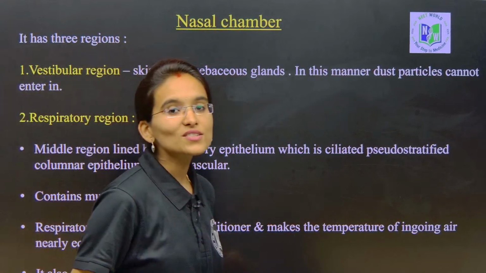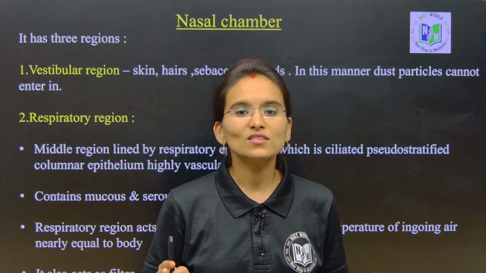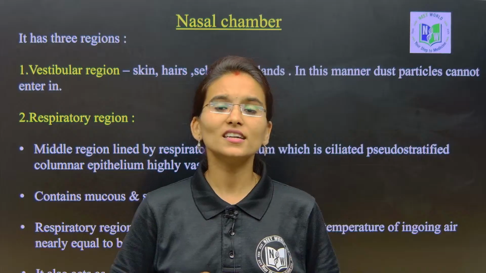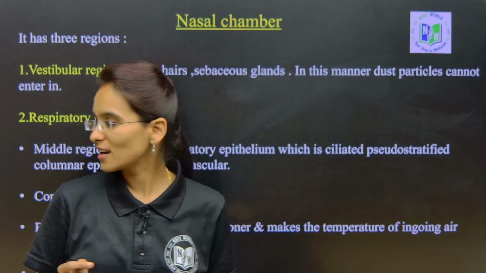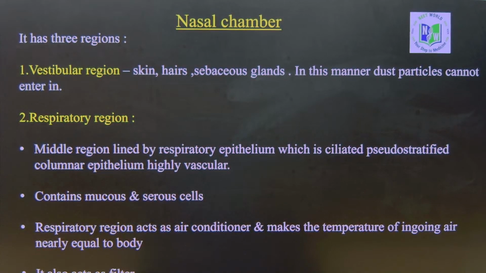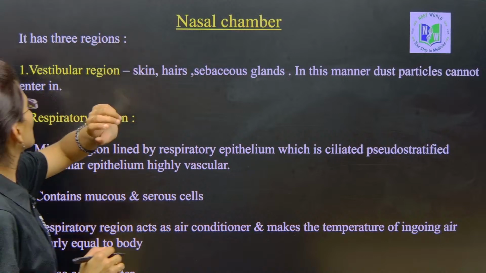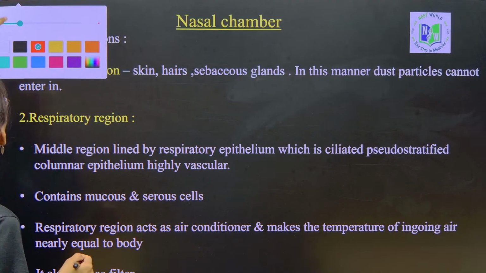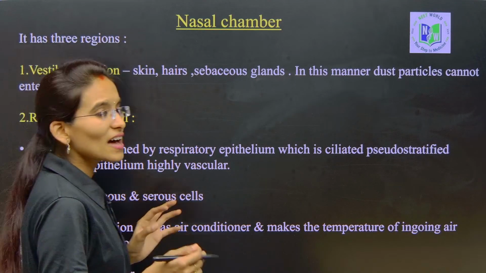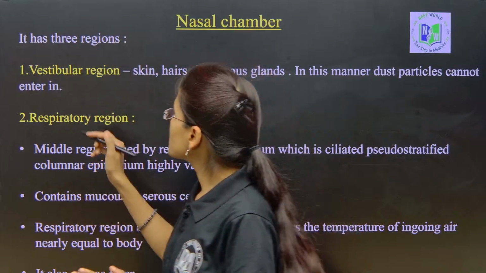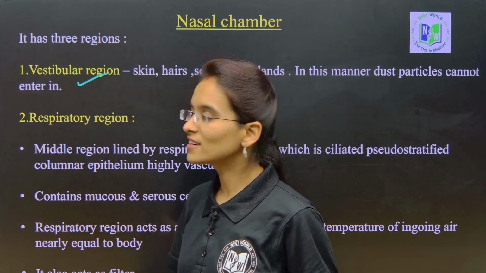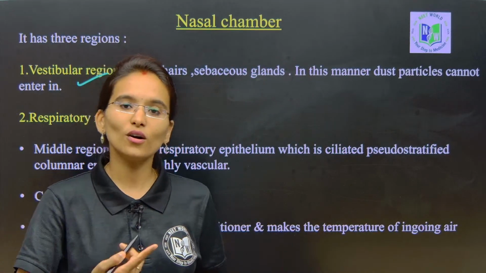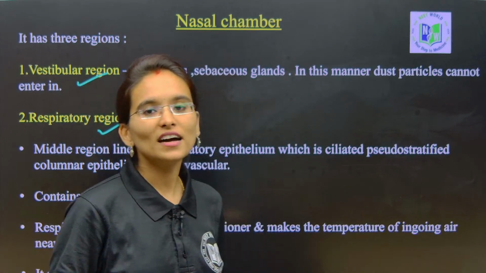The next one we are going to understand is about the nasal chambers. What are nasal chambers, what functions is it going to perform, and how many types has it been divided into. Let's understand about this. So, these are the nasal chambers. The nasal chambers have 3 regions, my dear students. The first region will be the vestibular region, the next one will be the respiratory region, and the last region will be the olfactory region.